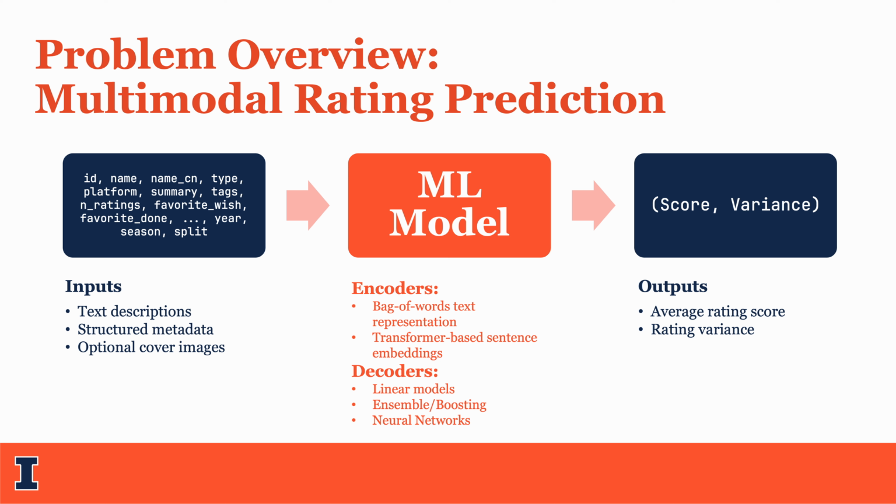This is a multimodal rating prediction problem. As shown here, we take inputs like text descriptions, structured metadata, and optional cover images. We process these through encoders such as bag of words or transformer-based embeddings for text, and then feed them into regression models to output the average score and rating variance.